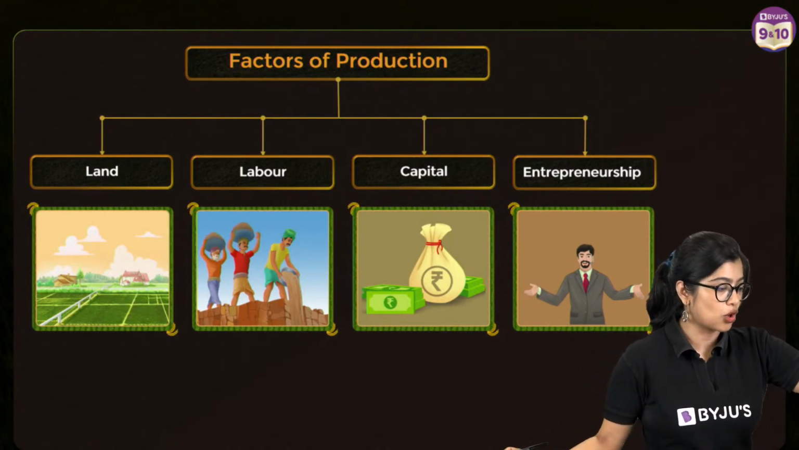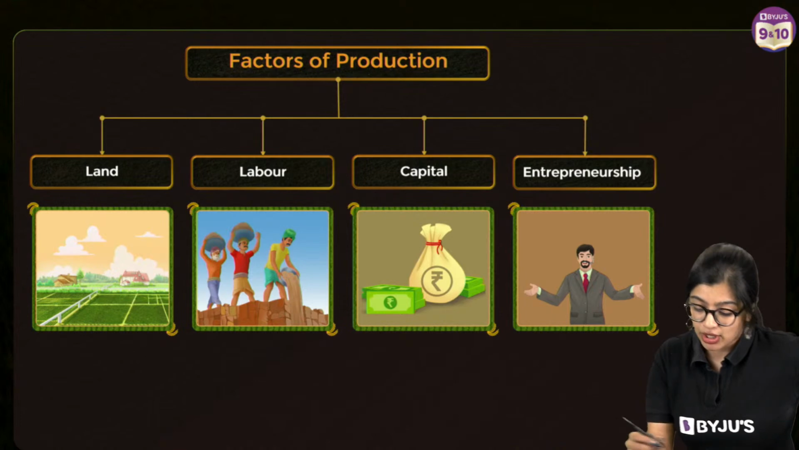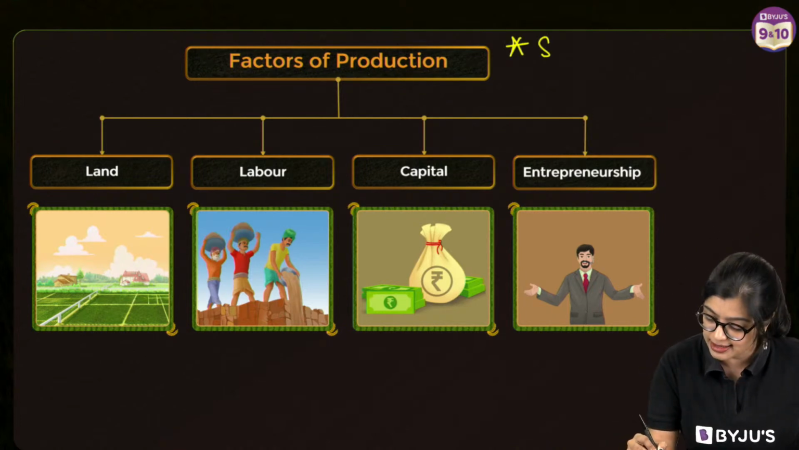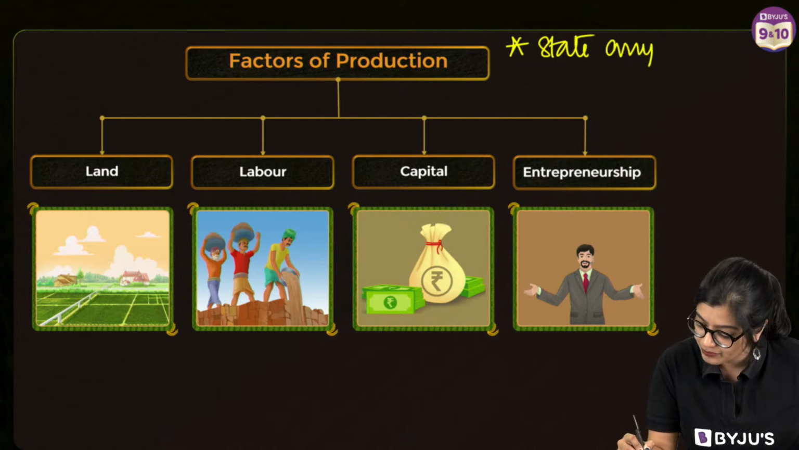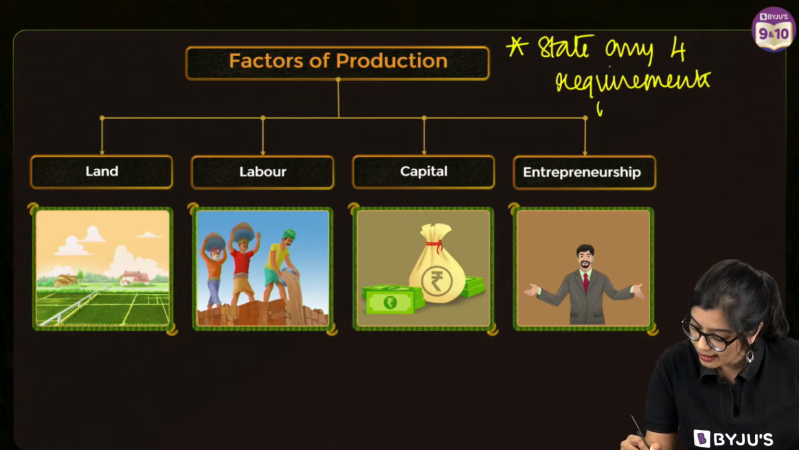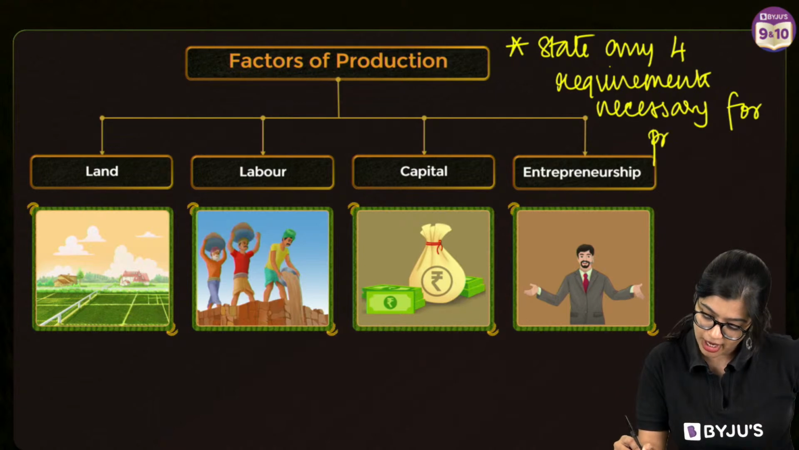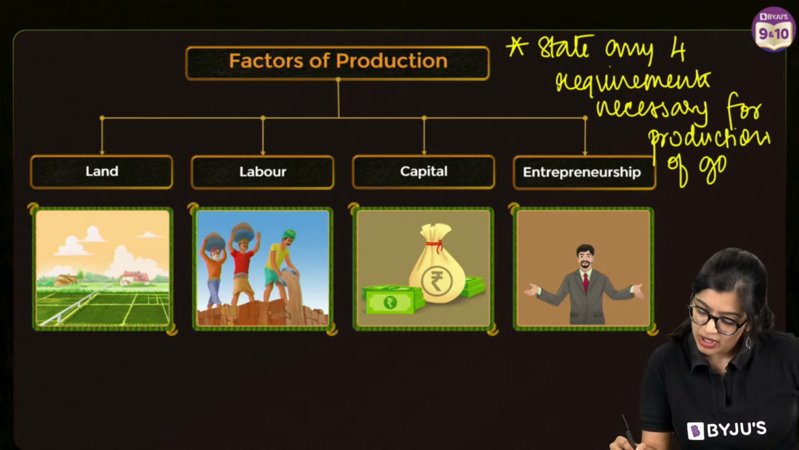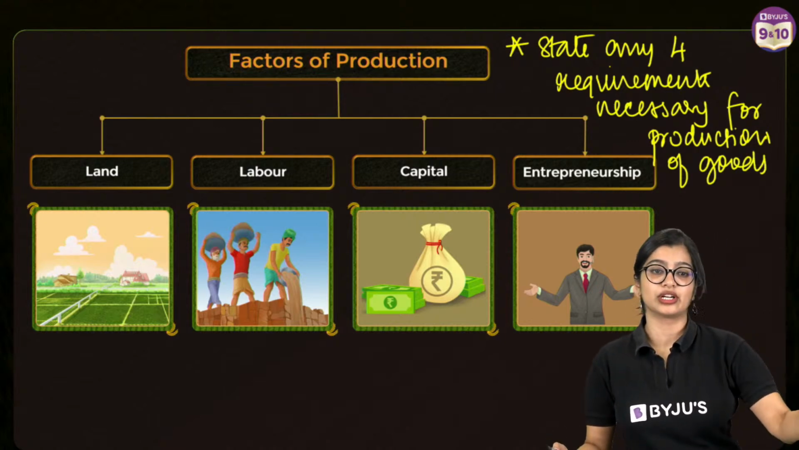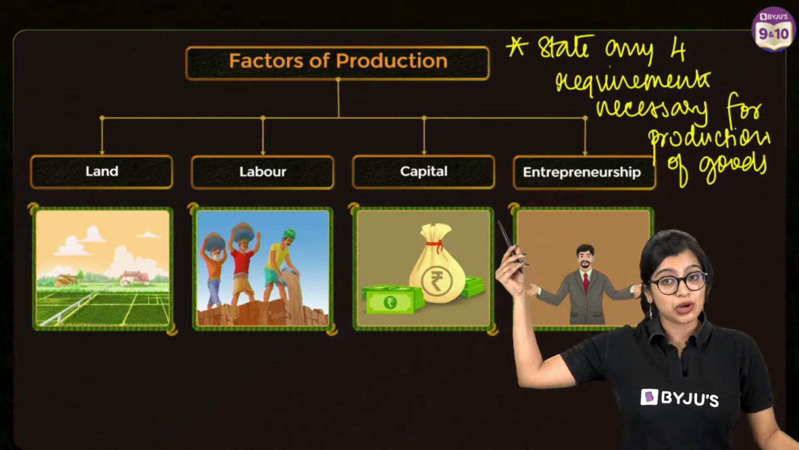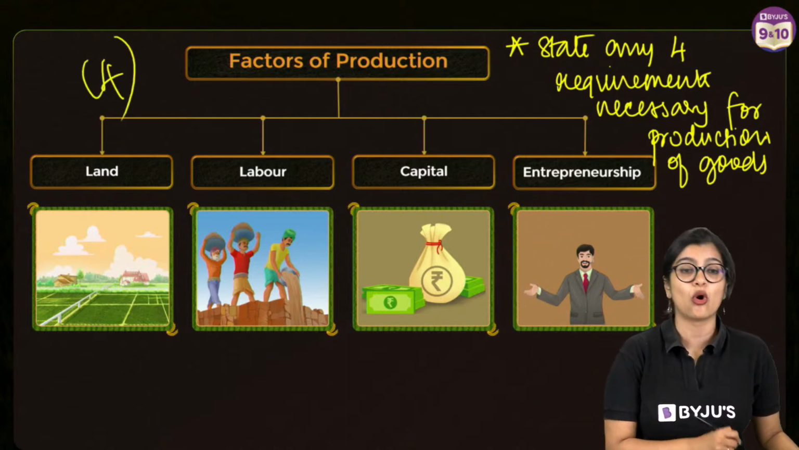Now this right here is also going to be very important because they can ask you a question. So whatever we've discussed so far, you can get another question which says, state any 4 requirements necessary for production of goods, right? I have the questions written on my tab here, but I've made it a little easy so that I've just written it down. But this right here could easily come for 4 marks, right?